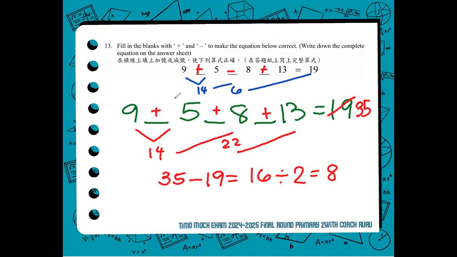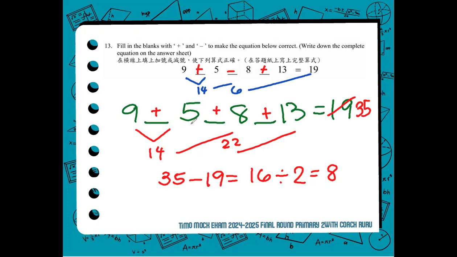So, how did we do it? We assumed first that all are to be added. As we get the sum, we get the difference between the total sum if all are added and the original result.